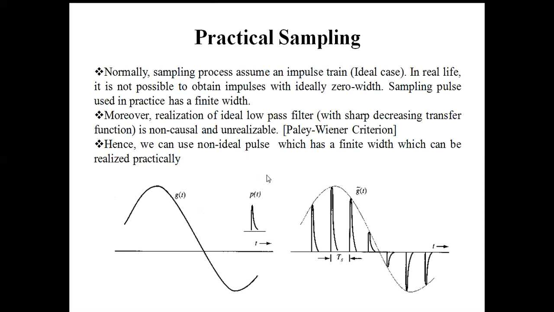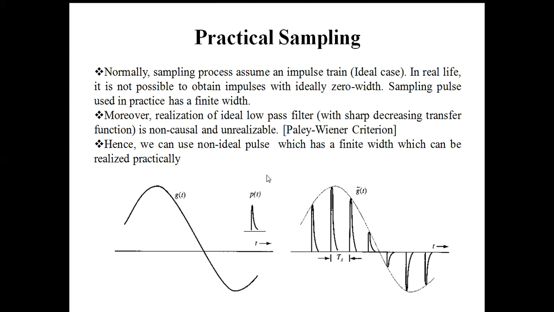Now coming to the practical sampling case. In the ideal case we already said that during sampling we are using an impulse train, whose width is almost 0. But in real life the realization of this ideal impulse is not feasible or possible, and all impulses have a finite width.